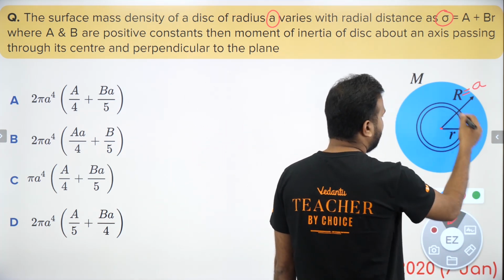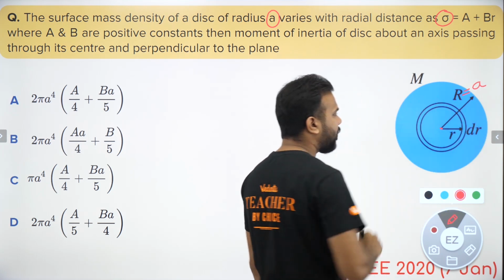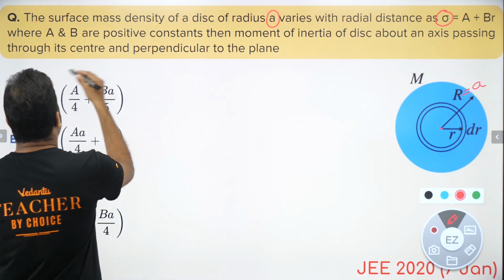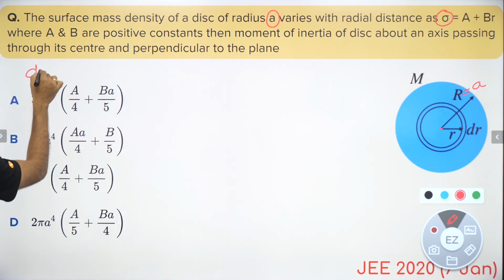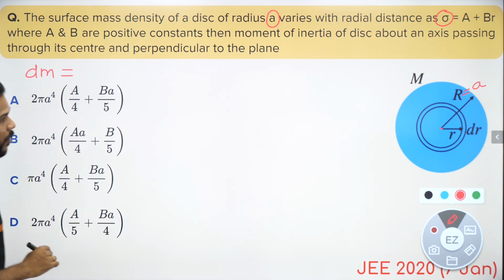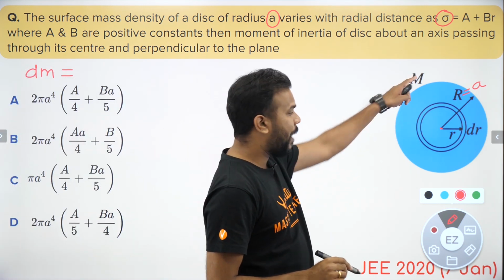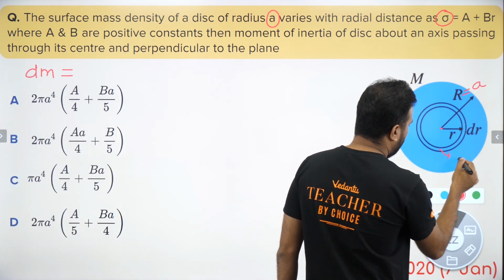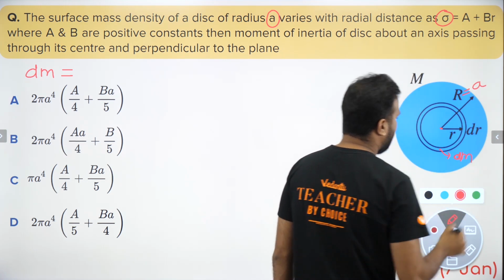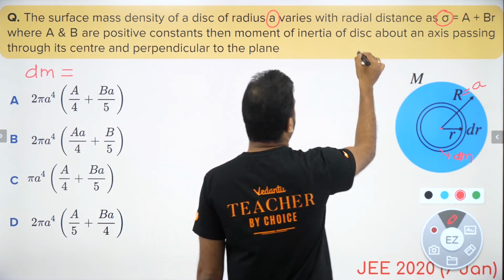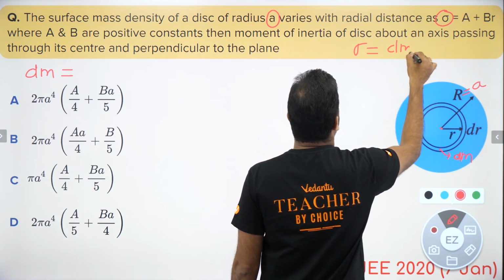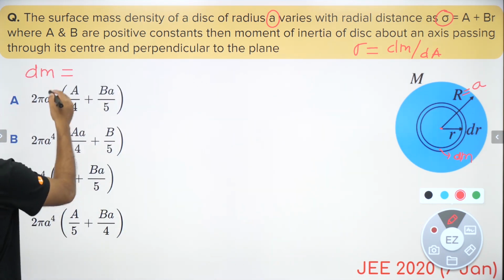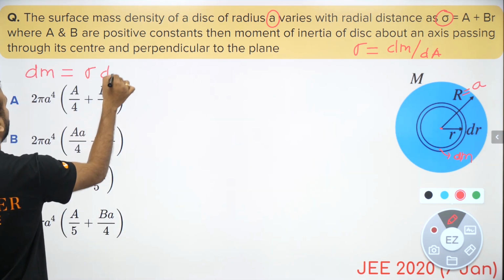Okay guys, so let's try to find out the value of moment of inertia, and for that I have considered this ring whose circumference is going to be 2 pi small r and its width is given to be dr. That means what? If I try to find out the small ring's mass, if the entire mass of the disk is capital M, then the ring has a mass that is dm. Let me just mention it over here. This is dm mass. So this dm mass is what we are trying to write down, because you know that sigma is defined as dm by dA, which is basically mass upon area. So dm should be equal to sigma into dA.